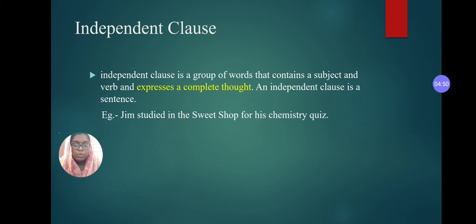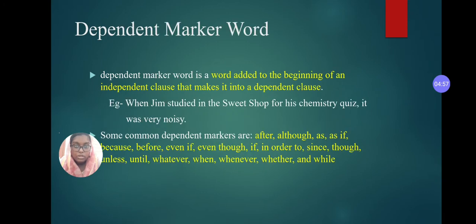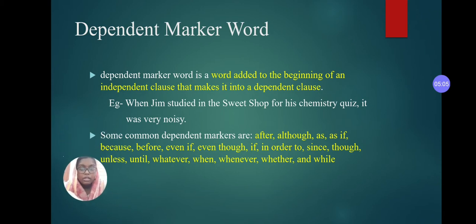So we now know that an independent clause expresses a complete thought. A dependent clause does not express a complete thought. And we can understand the dependent clause using the dependent marker words. The dependent marker words will be added to the beginning of an independent clause, making it into a dependent clause. Example, when Jim studied in the sweet shop.